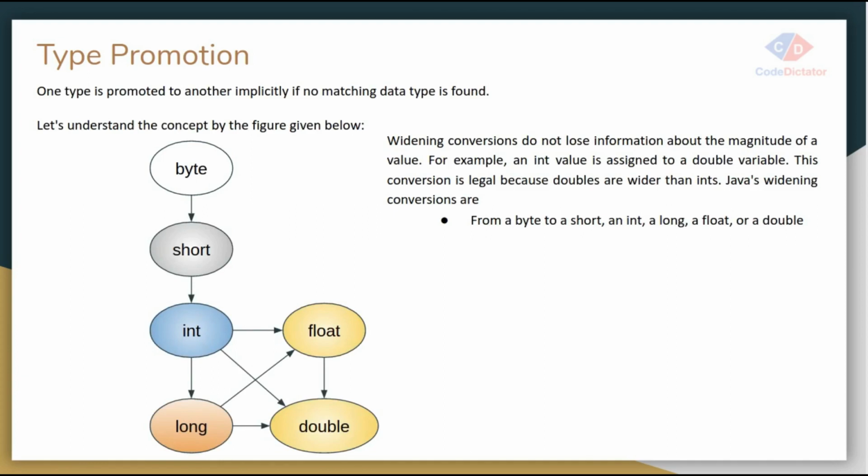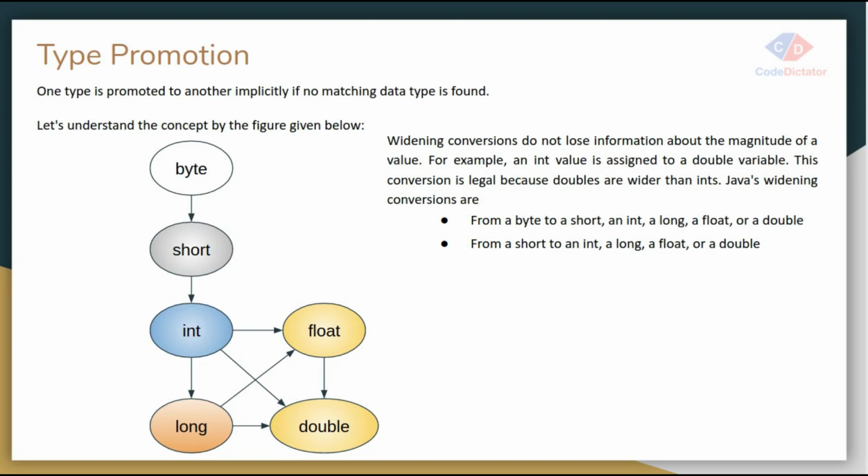If I want to convert my short data type, it can be converted into int, long, float and double. But I can't convert my short data type into byte. I can't convert a larger data type into a smaller one, otherwise it will lose its data. This is the important rule of type promotion.